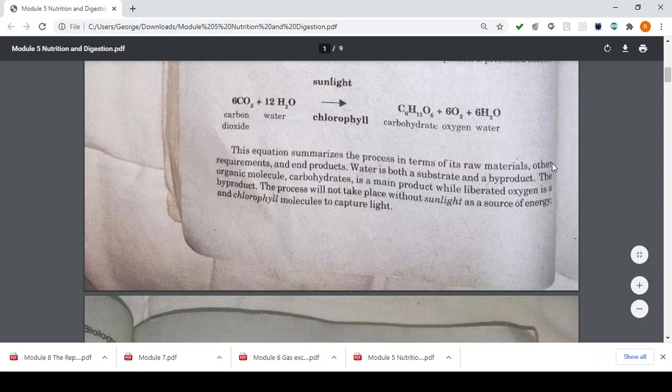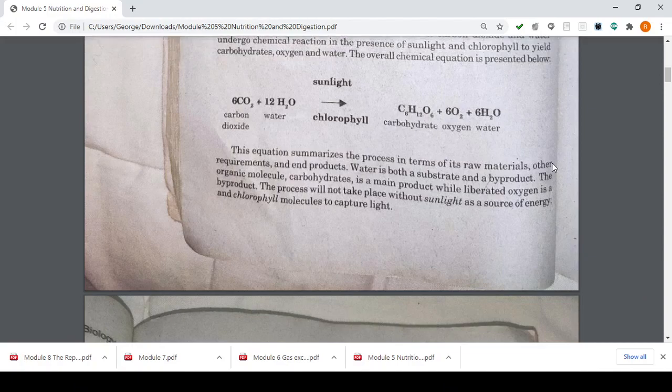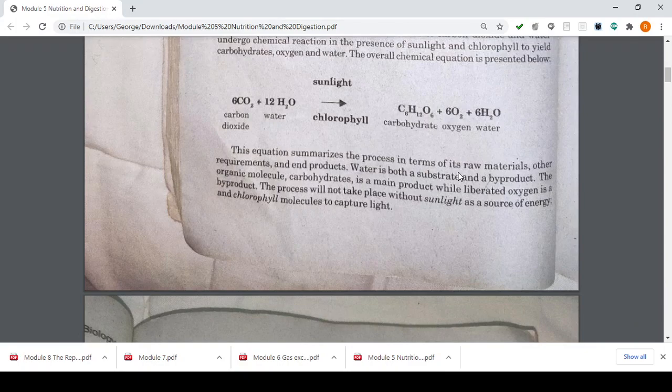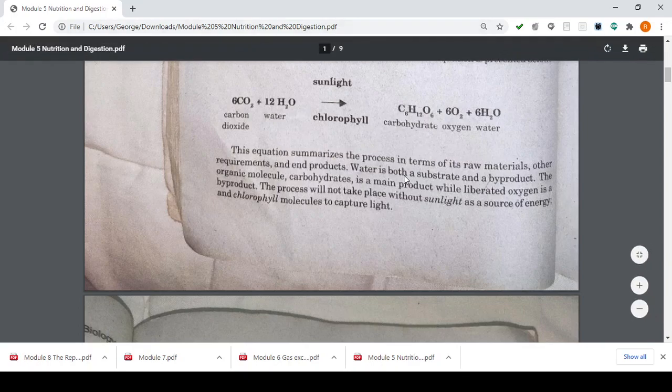Water is both a substrate and a byproduct. When you say substrate, kids, it is what gets dissolved into a solution. So water is both a substrate. For example, you have 90% water and 10% Zonrox to get a diluted Zonrox solution. Again, this is just an explanation, it will not be in your test, but just so you know what a substrate and a product are.